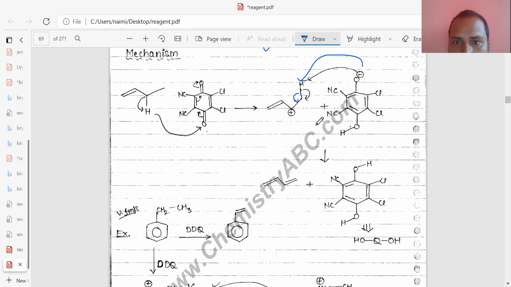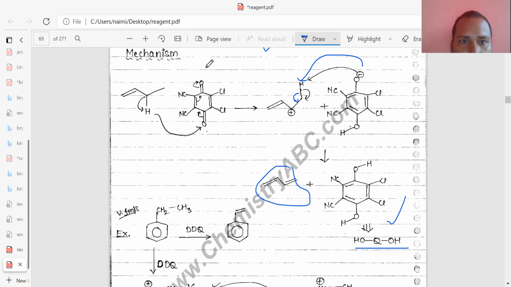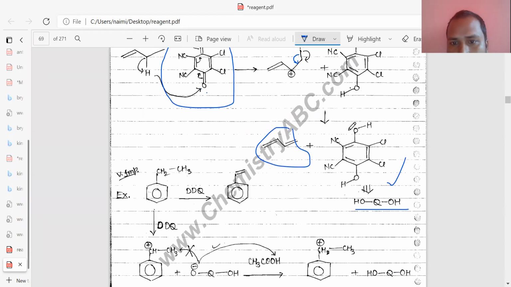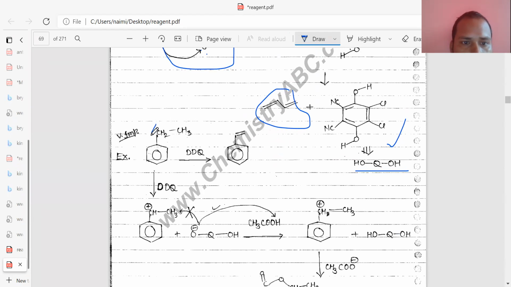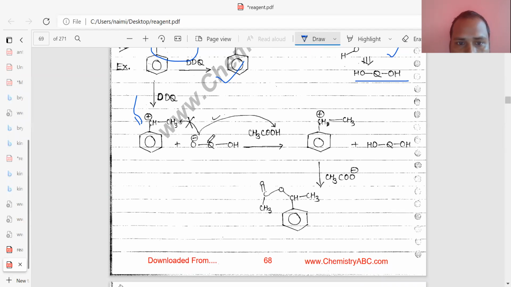So your product will form this one. This will form after using these reagents. Again you can see this one. Here unsaturation takes place via the above mechanism. When DDQ is used, first of all abstraction of hydrogen takes place, which is the allylic hydrogen. This is the allylic hydrogen, and after that